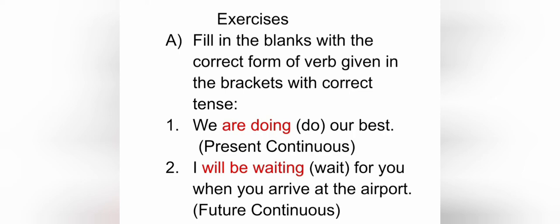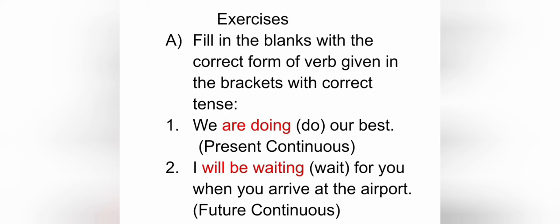Next sentence: I dash for you when you arrive at the airport. Here we have the verb wait, and we have to convert this sentence into future continuous tense. And you all know when we are converting to future continuous tense, we write will or shall plus be plus ing form of verb.